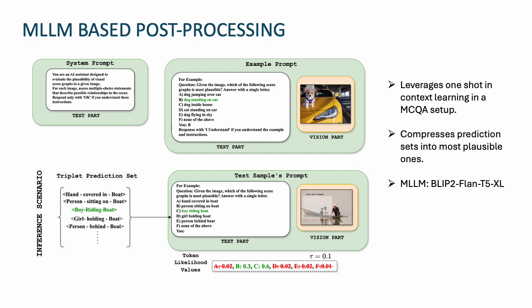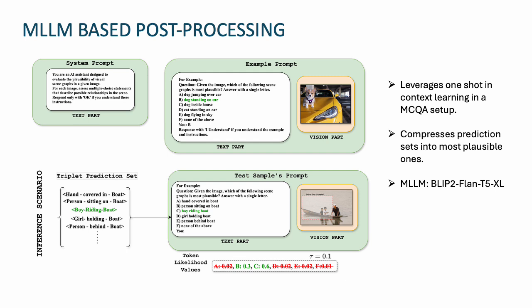The prompt consists of a vision part, which is the portion of the image described by a triplet, cropped using the union bounding box of the two objects inside that triplet, and a language part which describes the MCQA format with 5 possible triplet descriptions. The MLLM is constrained to answer just the letter of the option corresponding to the most plausible choice.